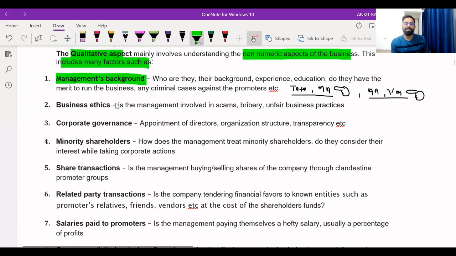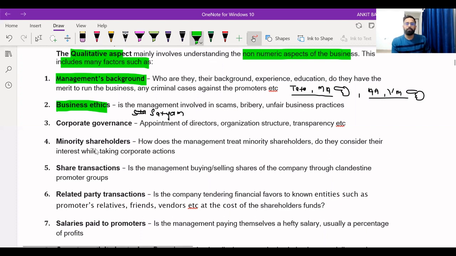Then you have to check business ethics. You have to check whether the management is ethical or not. If management is into bribery or scams, definitely you won't be investing into that company. If I take the example of Satyam, you might remember that around 10-15 years back, one scam came in front of everyone. That was the Satyam scam, where Ramalinga Raju was involved. He did a fraud of around 6,000 crore rupees. So definitely you won't be investing in such companies.